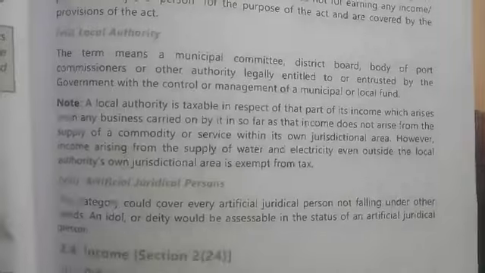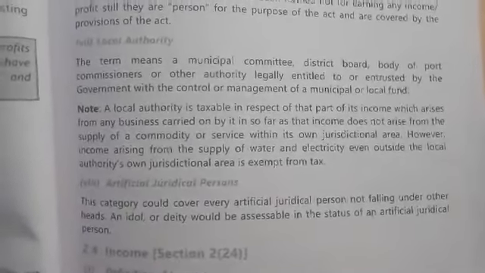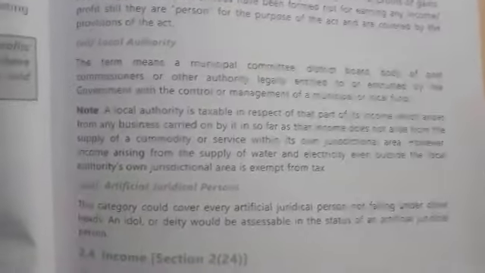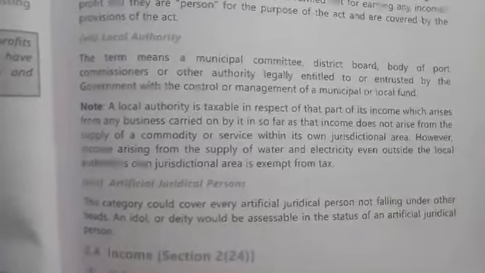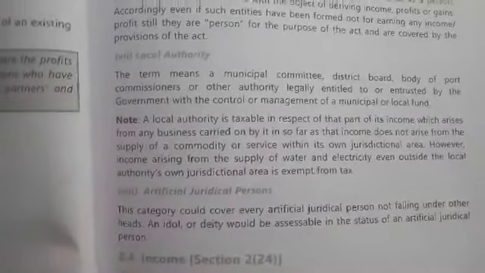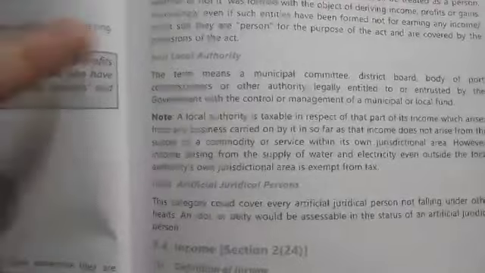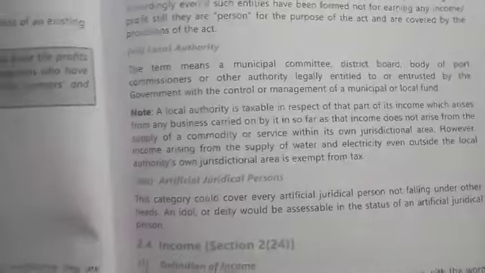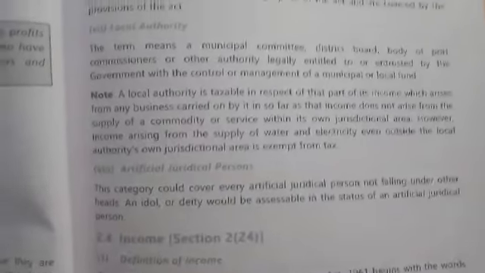Next is local authority. Local authority means a municipal committee, a district board, body of port commissioners or other authority legally entitled to, or entrusted by the government with, the control or management of a municipal or local fund. If the authorities present locally are carrying on any business activities, the income earned from them will also be assessable, and they are also included in the person under section 2 subsection 31.